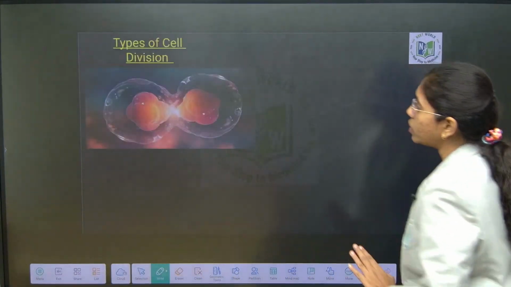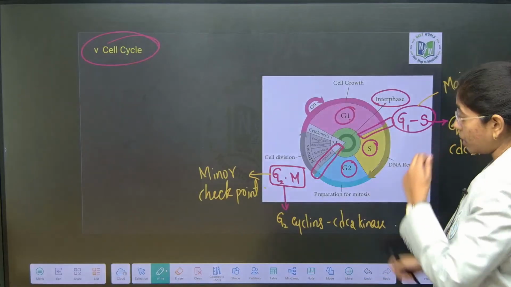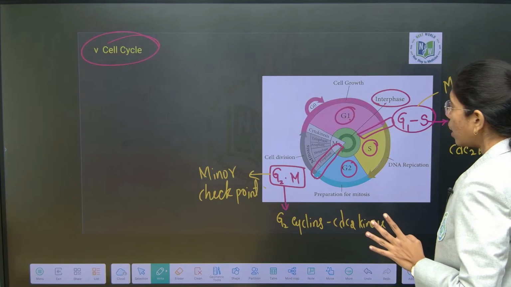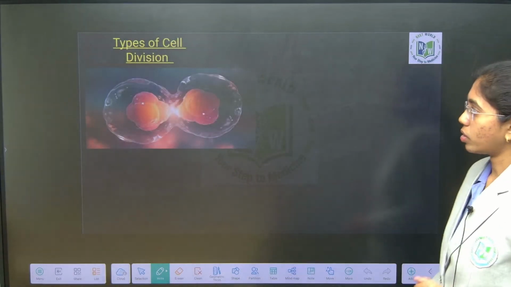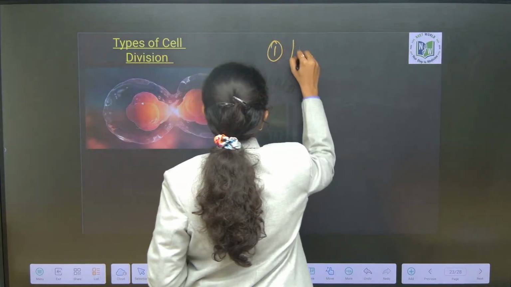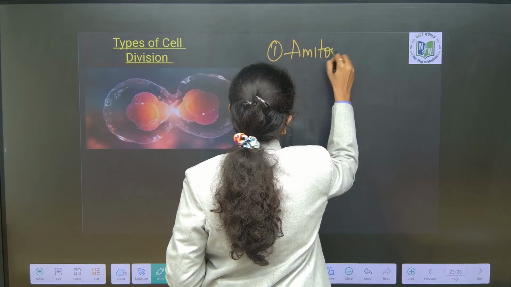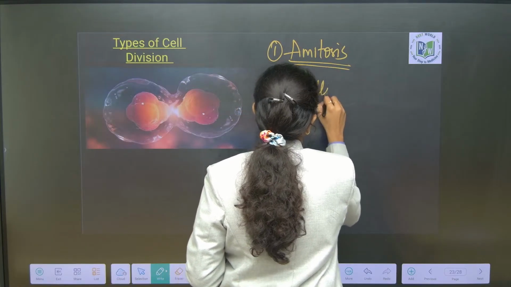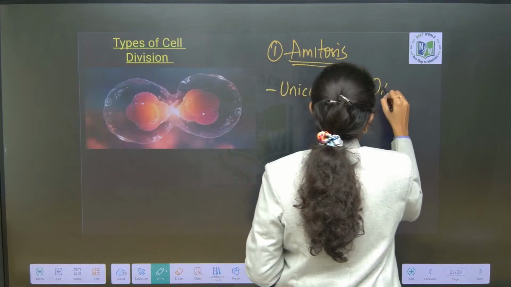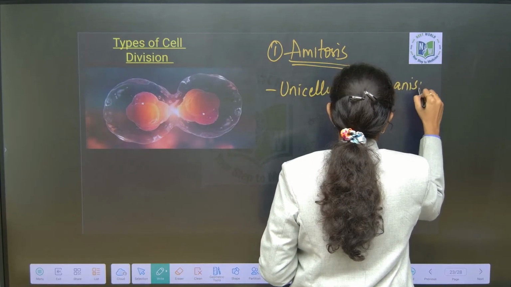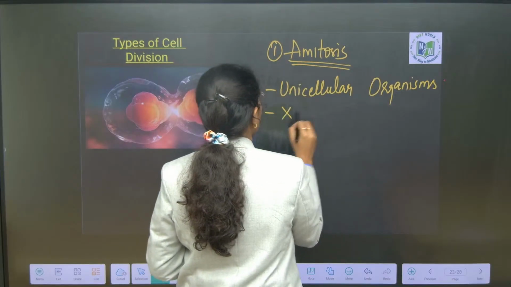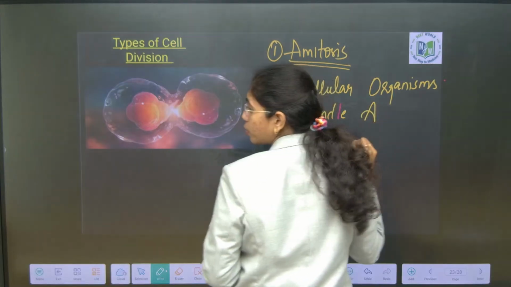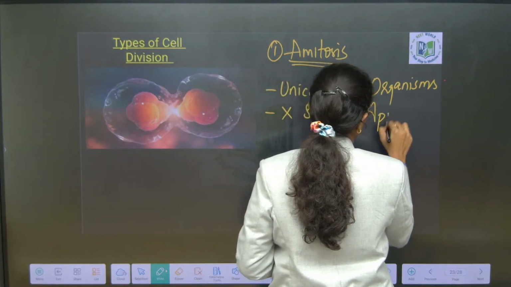Here we go with the types of cell division, first amitosis. I hope interphase, checkpoints and M phase are clear to you, right? Now, first we will move on to amitosis. This type of cell division is mostly observed in unicellular organisms, wherein there is no requirement of spindle apparatus or spindle fibers.